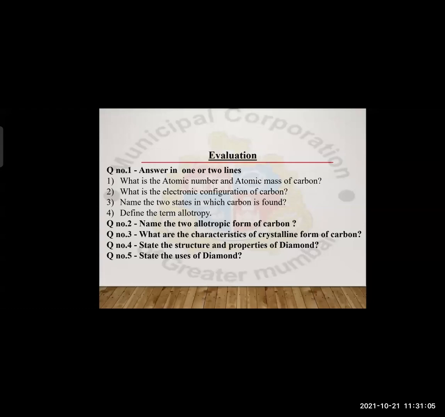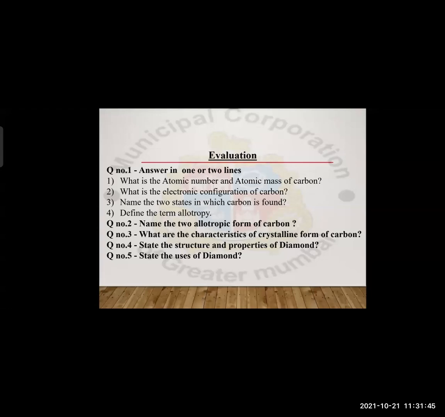What are the characteristics of crystalline form of carbon? Crystalline forms have high melting point and boiling point. Then they have a definite arrangement of atoms, and therefore they have a proper shape. Then the structure and properties of diamond. We have seen the structure. It is a tetragonal, three-dimensional structure. As for properties, it is very hard. It is the hardest element found in nature, and it also has a very high melting point. These are the properties and structure, and these questions are there in your textbook too.